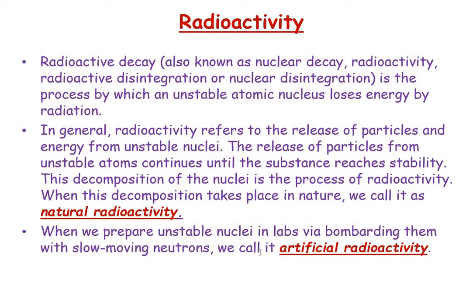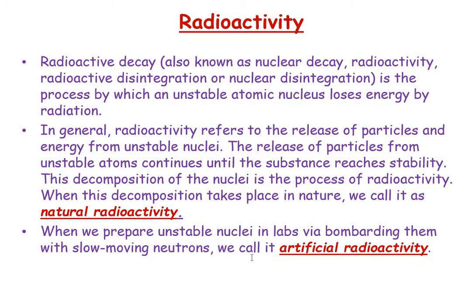Actually, initially that nucleus may be a stable one, so it can't emit any radiation, but we make it unstable by hitting it with a slow moving neutron. As a result, it becomes unstable, and after emitting radiation, it will attain stability. That type of radioactivity is known as artificial radioactivity.